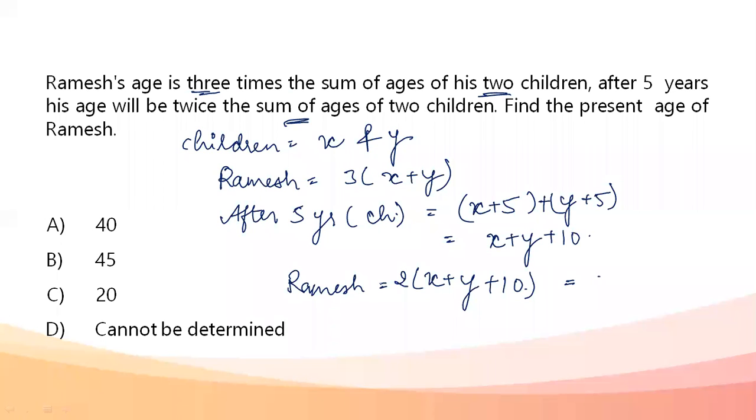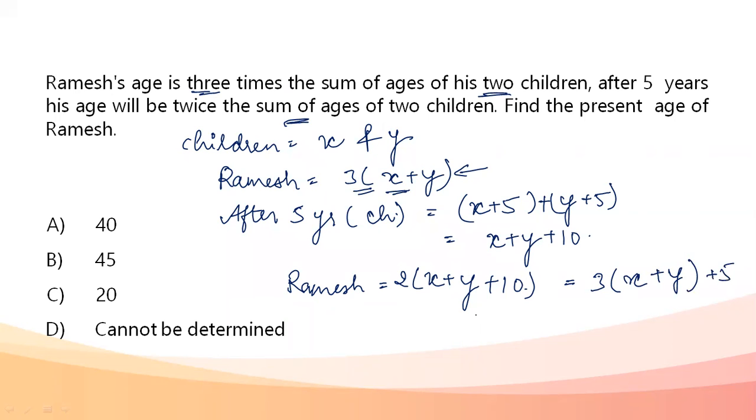So we have found out that his age after 5 years comes out to be 2 into x plus y plus 10. But it is already known to me that his present age is equal to 3 times the sum of the ages. This is what we have found as the equation for his present age. And 5 years later becomes 3 into x plus y plus 5.